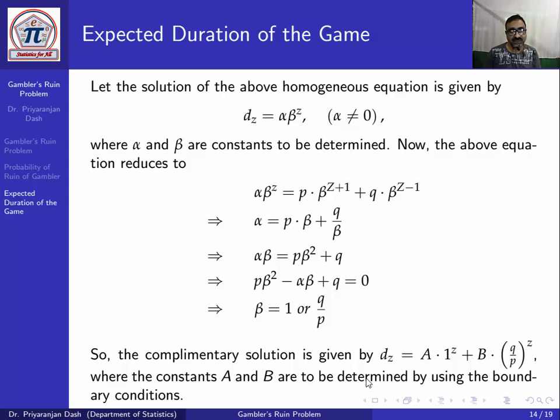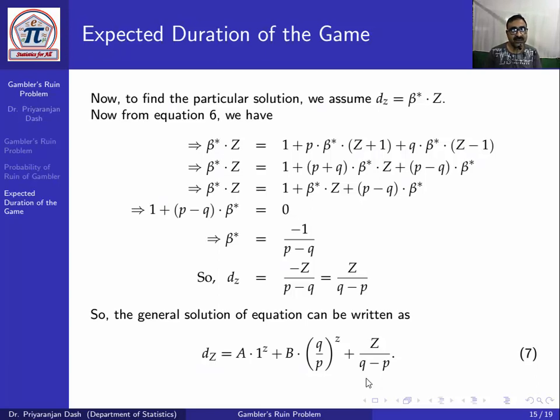So using this we get beta equal to either 1 or q by p, two values. So the solution to the difference equation is dz equal to A into 1 to the power z plus B into q by p to the power z. A and B are to be determined using the boundary conditions d0 and da, that is equal to 0.